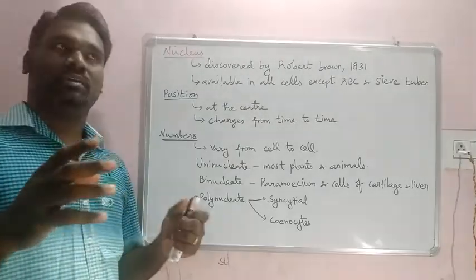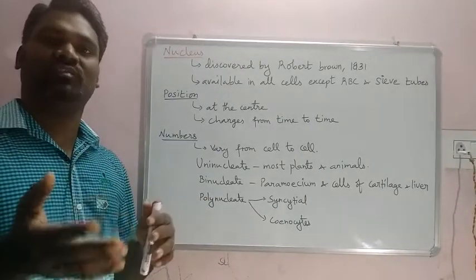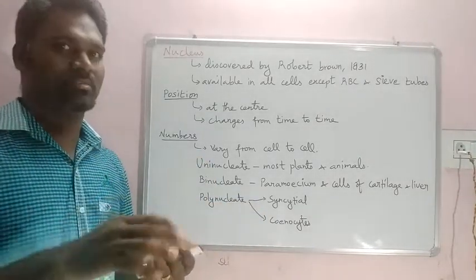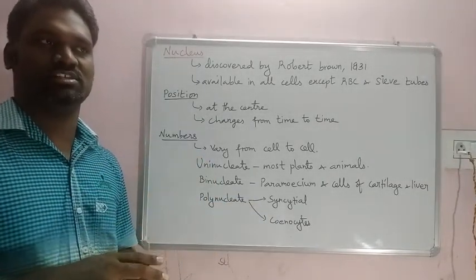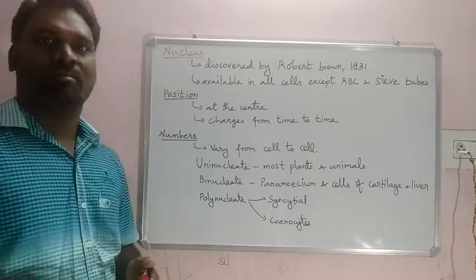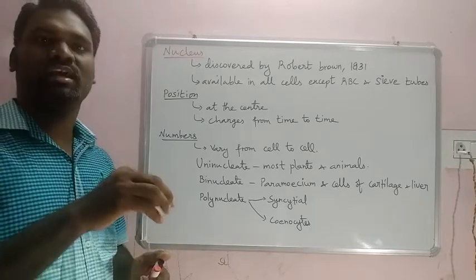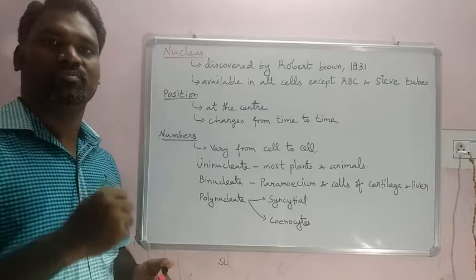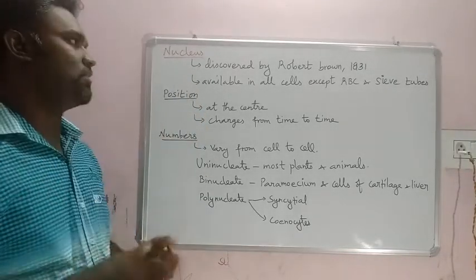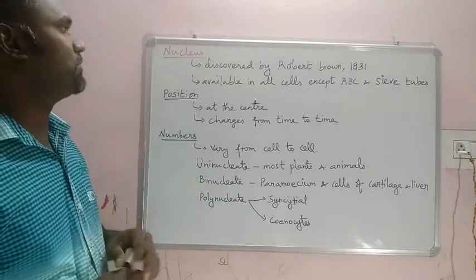For example, you can see that cells can be with or without other cell organelles. Mitochondria may be there, may not be there. Prokaryotic, eukaryotic cases we must have studied. Plastids may be, may not be. But nucleus must be there. But the form of the nucleus may be different. In prokaryote, they are in the form of nucleoid. In eukaryote, they are in the form of nucleus. So this is the simple information at the beginning. Now come to the point.